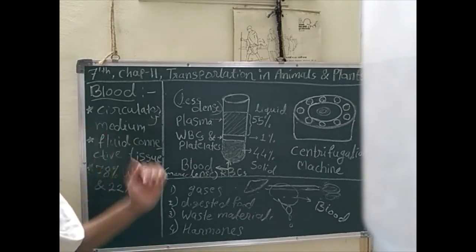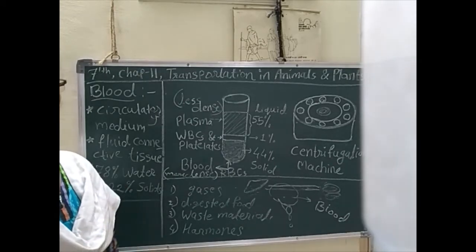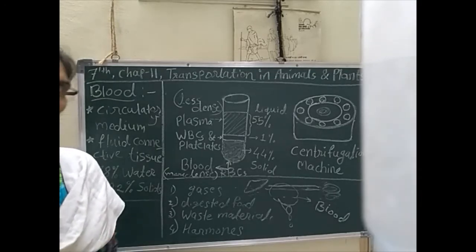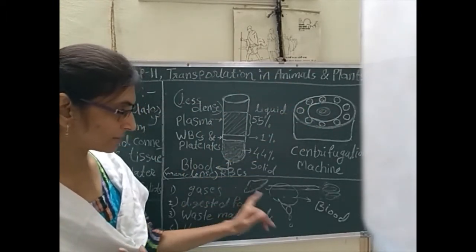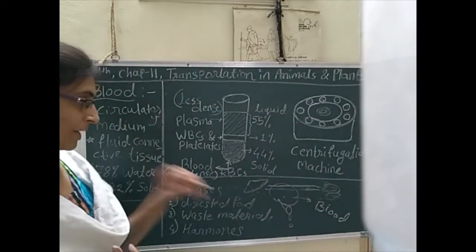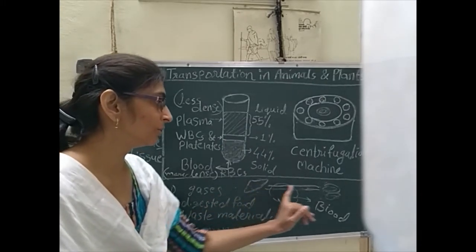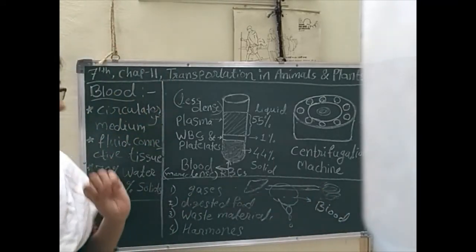So in this lecture we will learn about the blood. Why are we learning about the blood? What is the importance of blood in our body? If we are learning transportation, what is meant by transportation? To carry some things from one place to another place. Suppose this is one place and this is another place. We have to transport some things from this place to this place, so we need some medium to transport.